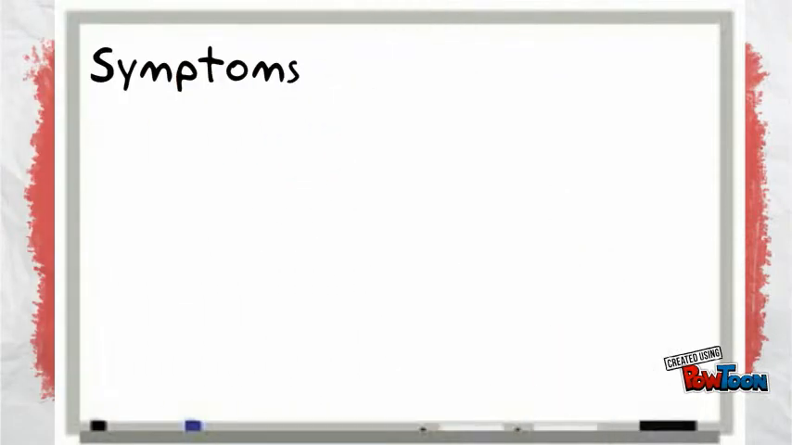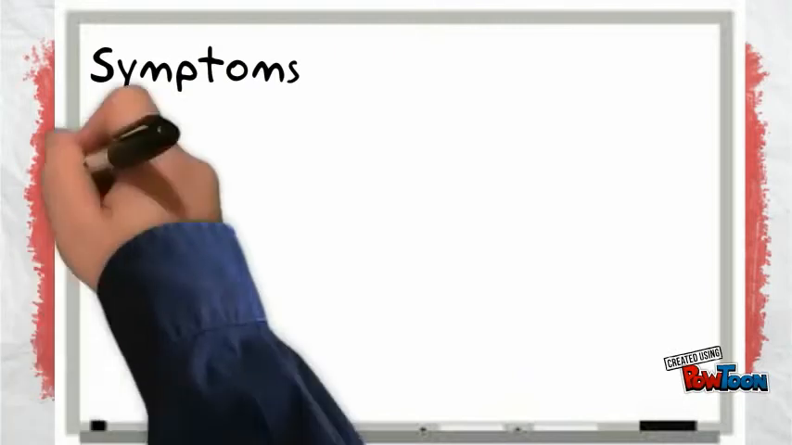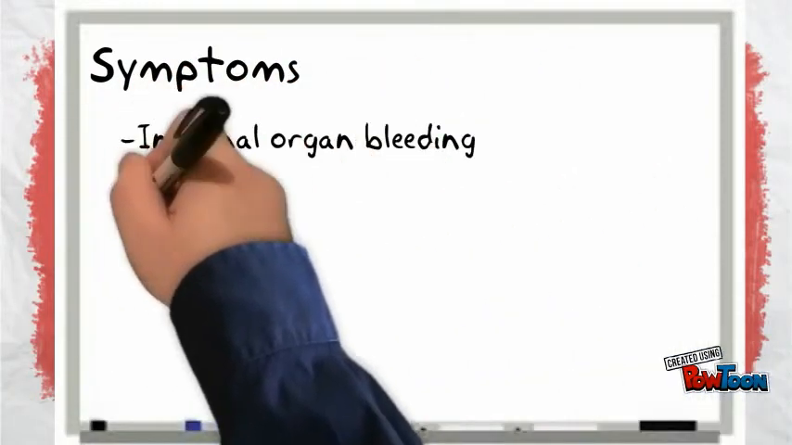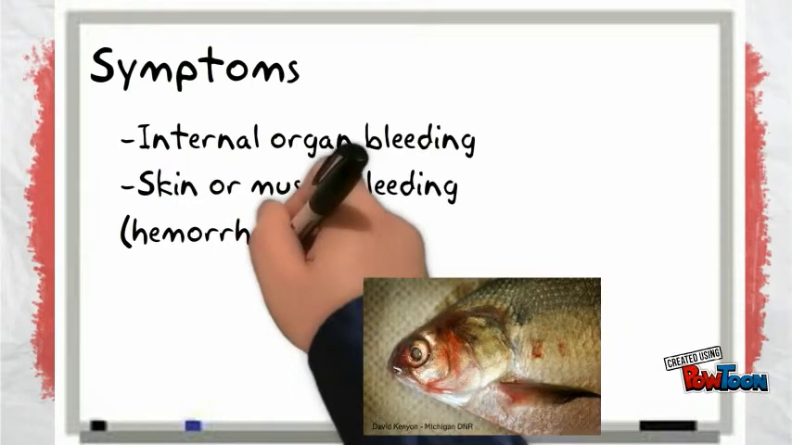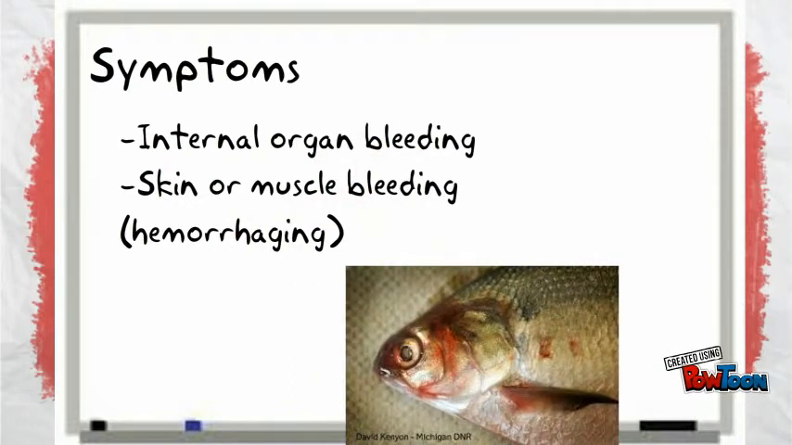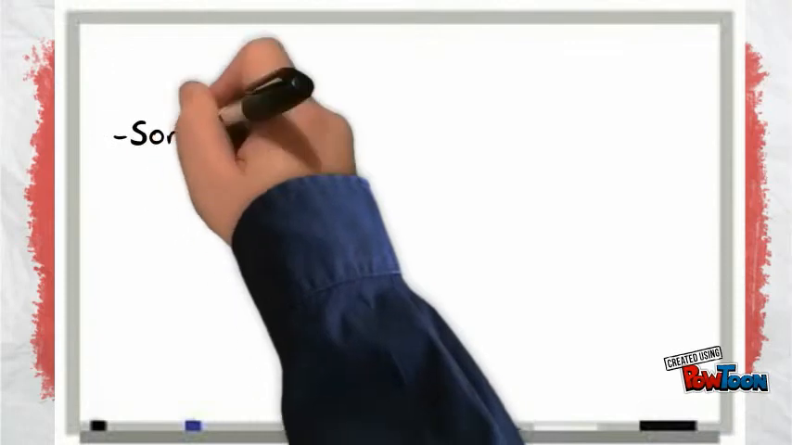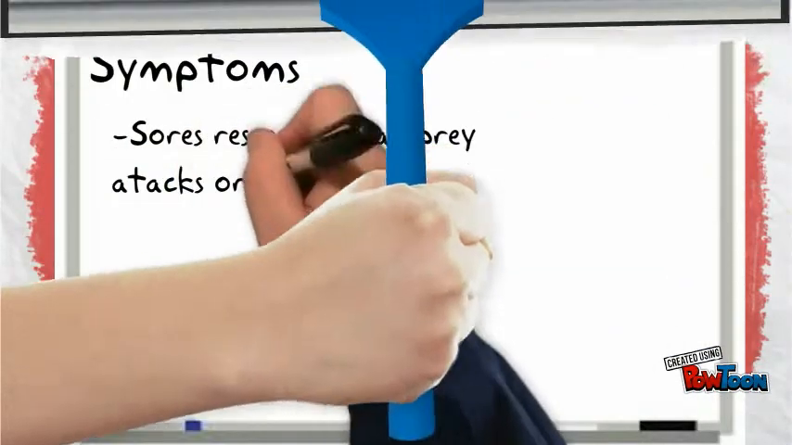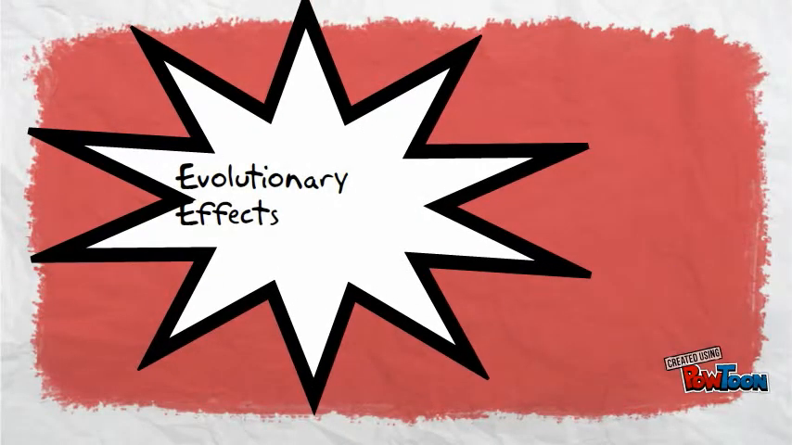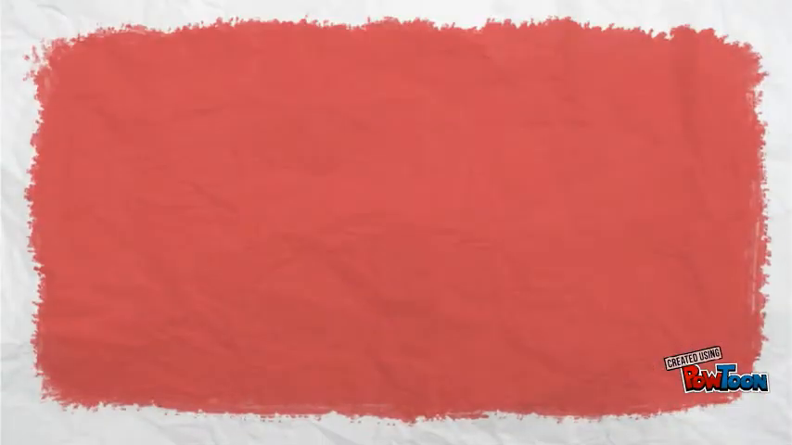Symptoms include internal organ bleeding, skin or muscle bleeding. Some have no external symptoms at all, but others show signs of infection like bulging eyes. Some have sores, which sometimes look like lamprey attacks, or lesions, which are abnormalities that look like they are from other diseases, even though they are not. Now, let's talk about how they can evolve from this.